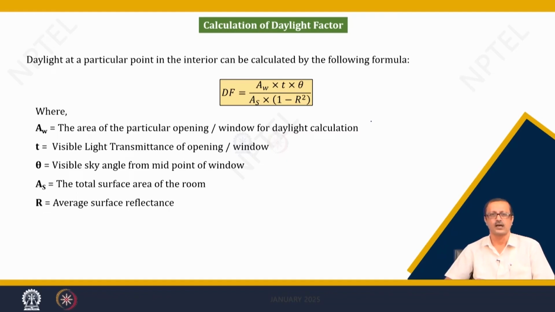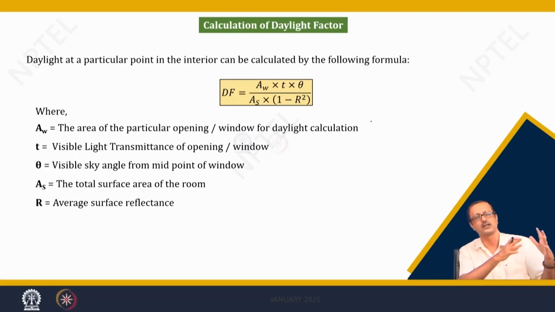So, I want to calculate indoors at some point of interest, and that point of interest has a location, that means it has a particular coordinate with respect to the length and the width of the room, and also of course the height of the room. So, there is a 3-dimensional point in space, and from that point of interest, the size of the window matters. The daylight comes through that particular window, and I want to find out what proportion of the daylight factor comes from the window.